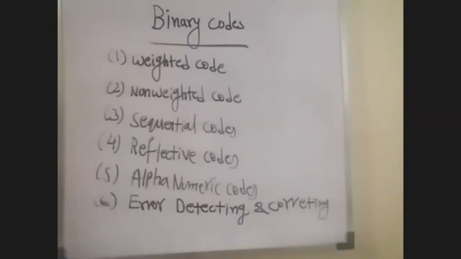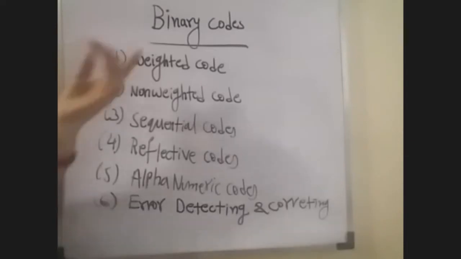In a keyboard there are so many keys, and each and every key has a decimal value. That value will be converted to zeros and ones.